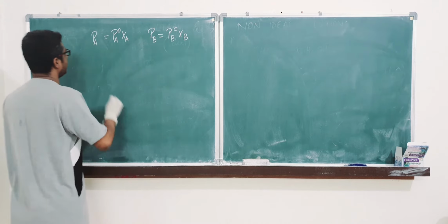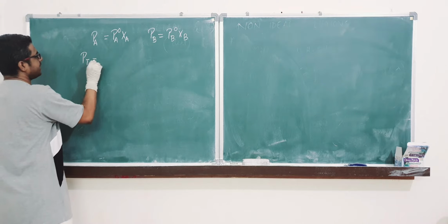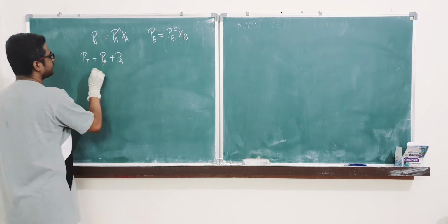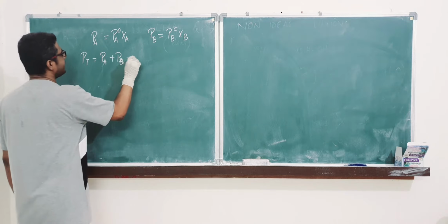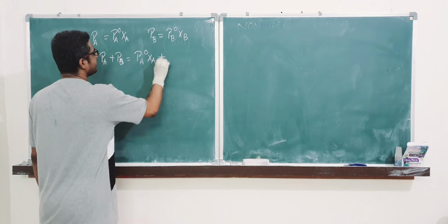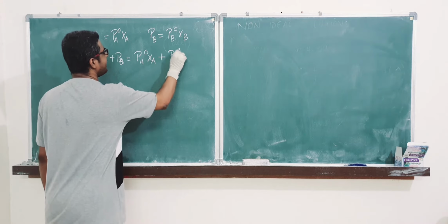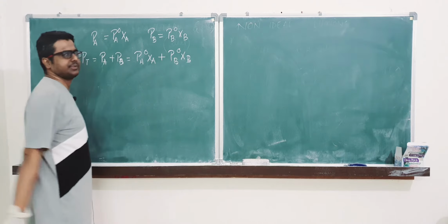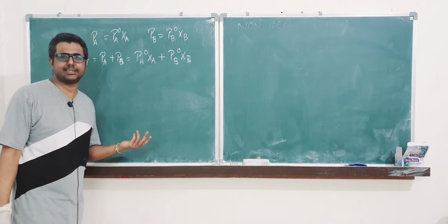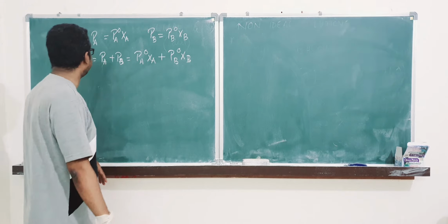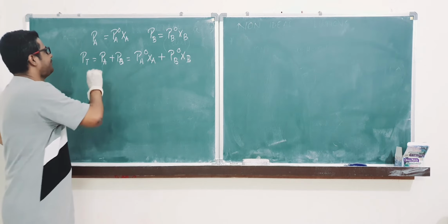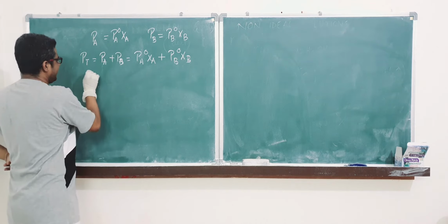This was Raoult's law, and PT was equal to PA plus PB, which is PA naught XA plus PB naught XB. Clear? I think everybody will agree with this statement, and definitely with the statement of Raoult rather than mine. Okay? So if it is non-ideal,